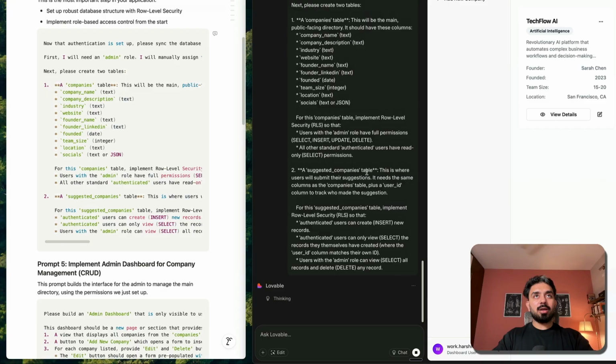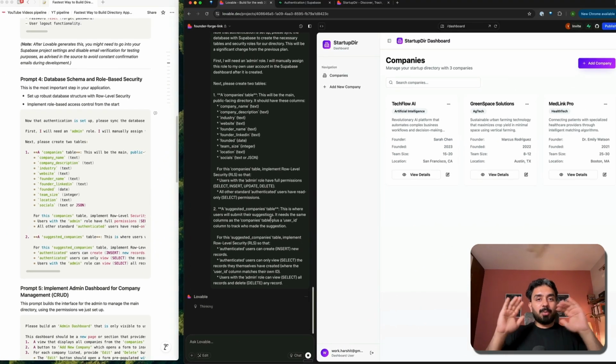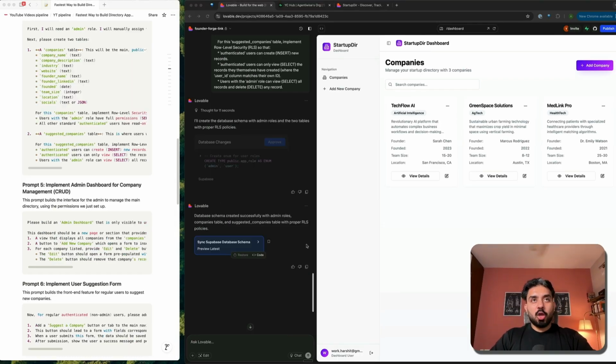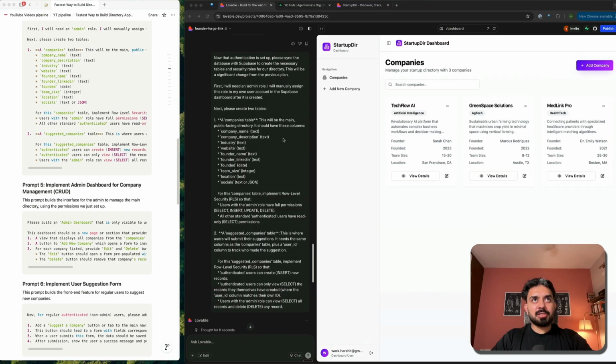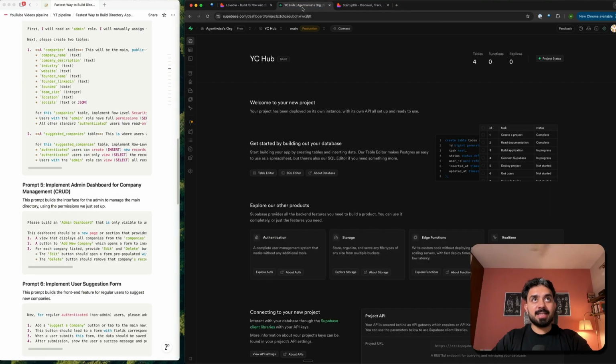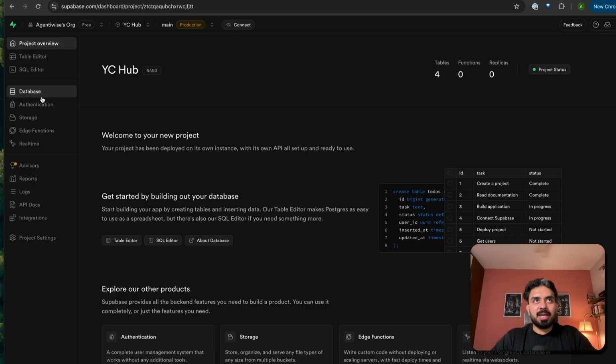This has gone. Now we'll have our database schema set up. So when this is done, you can see I'm not interacting with Supabase at all because we don't need to. Lovable is already connected with Supabase and it'll handle all of those things, all the backend operations as well, using their integration. All right, so the prompt has run, the database is ready. It asked me to approve the structure. I did that. Supabase should be set up. Let's go on to Supabase and check what all has changed. So within Supabase, you have the left panel from where you will be able to look into your database, the tables that it has created, and all the other things.